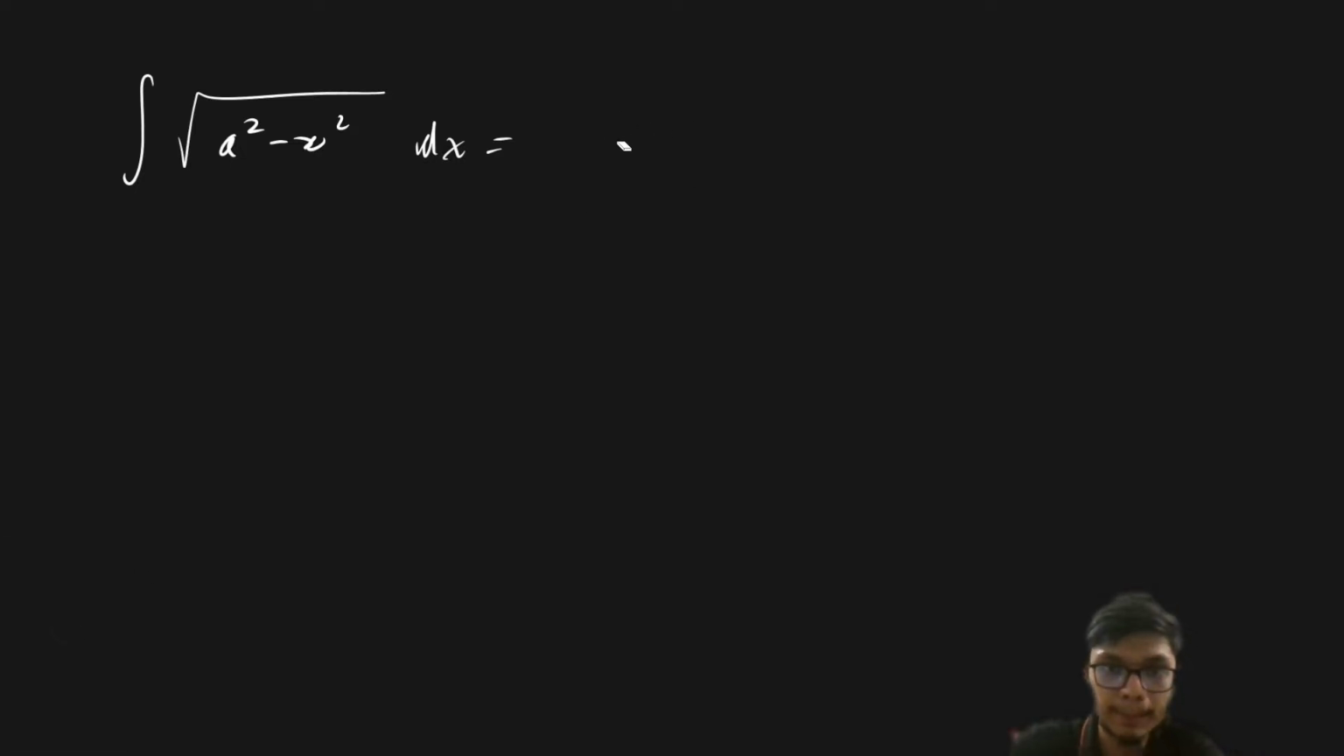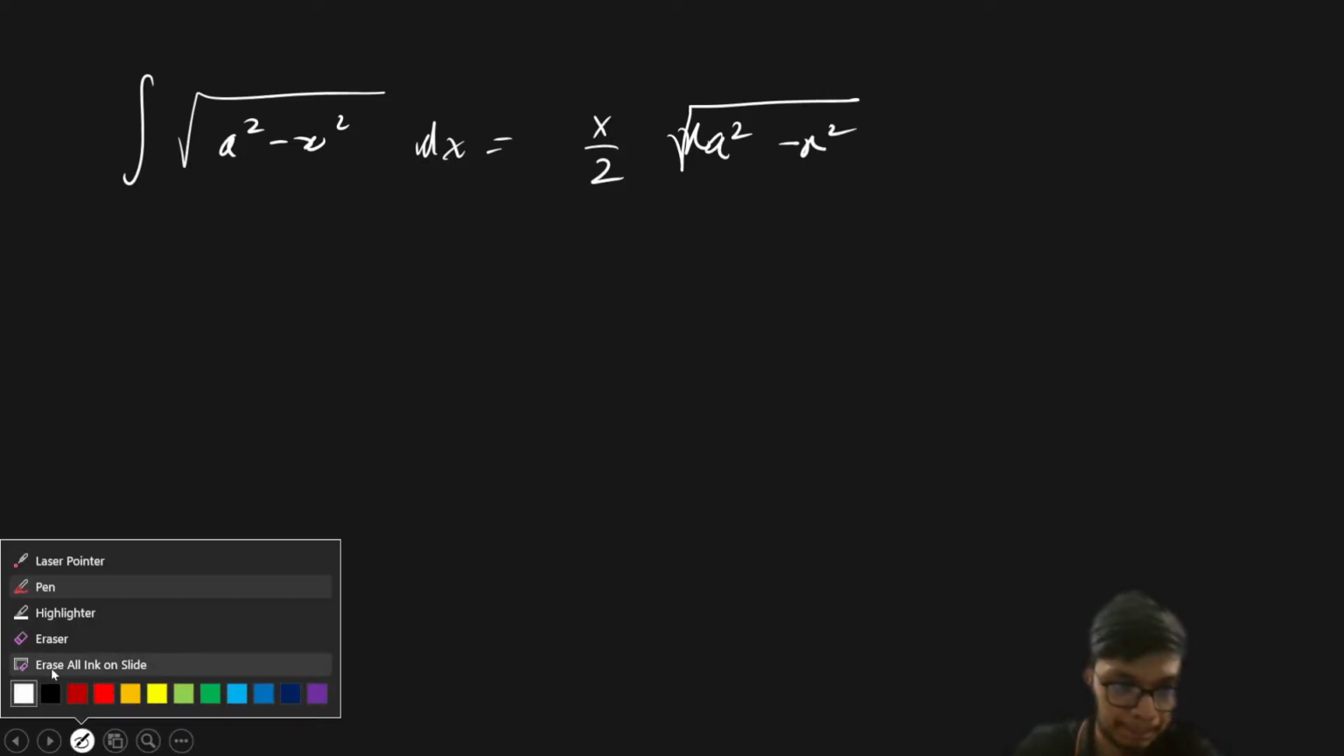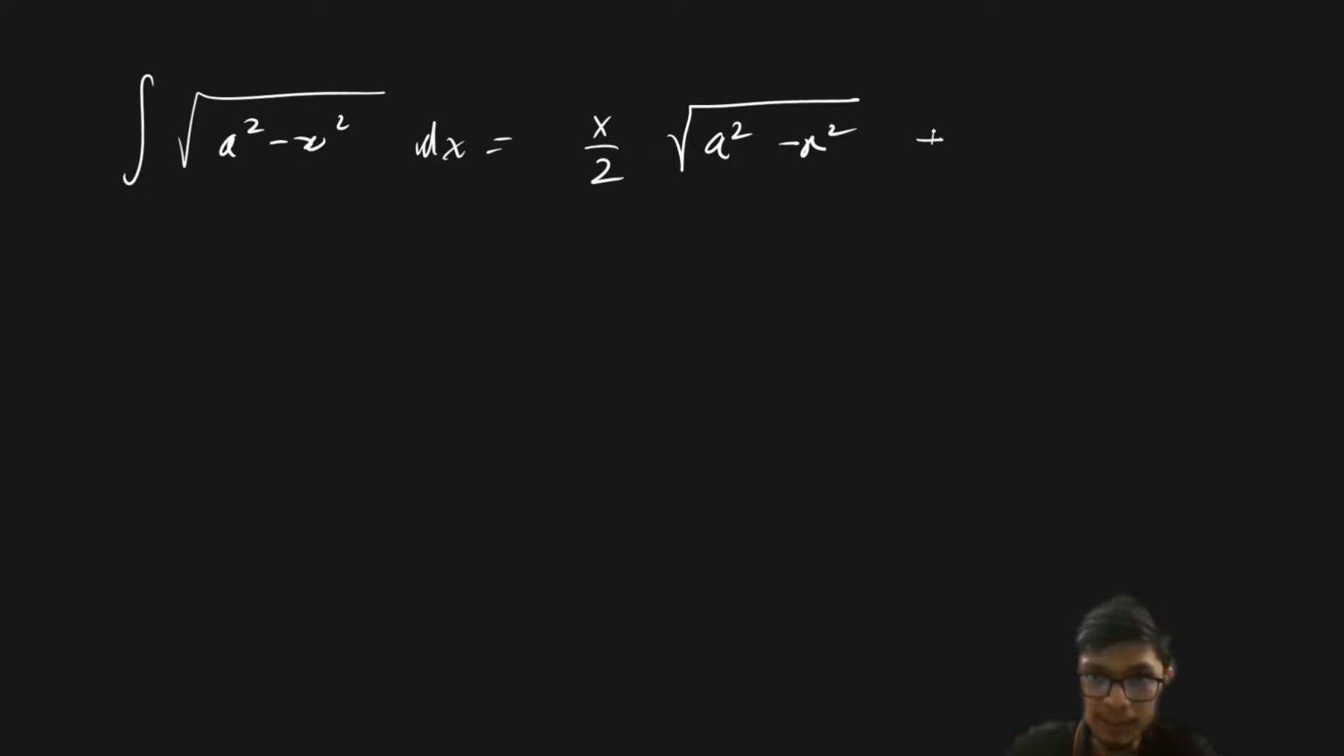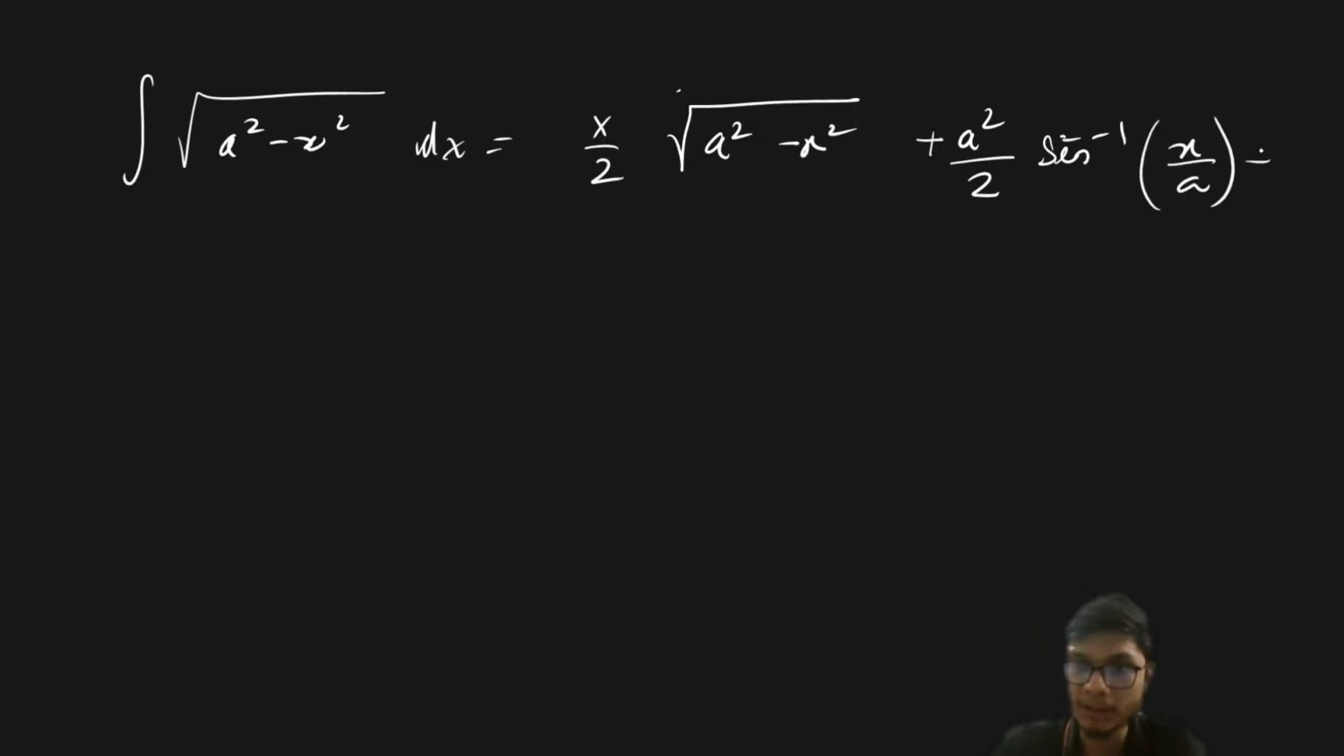Because if you recall, the integration of square root of a square minus x square dx is going to be equal to x by 2 square root of a square minus x square plus a square. Now if I have to take this half as common, or else I can write a square by 2, then sine inverse of x by a plus some constant, right?